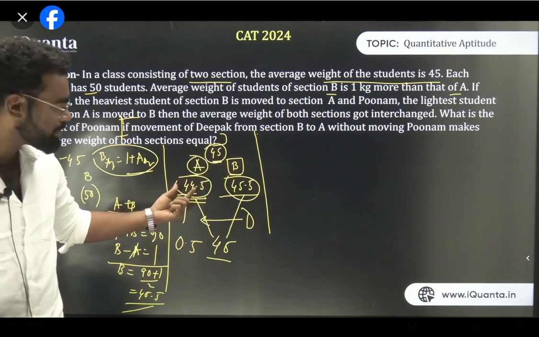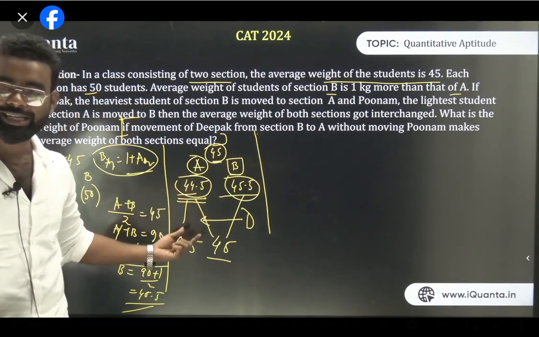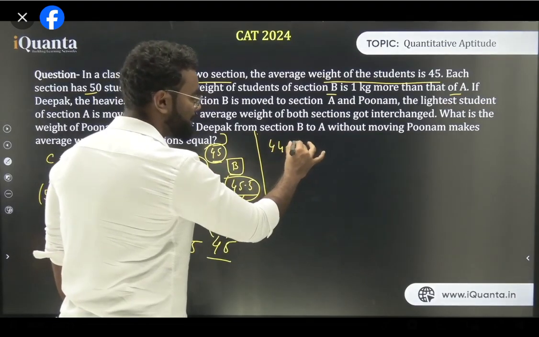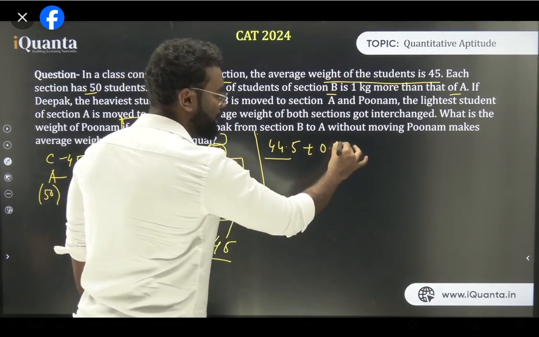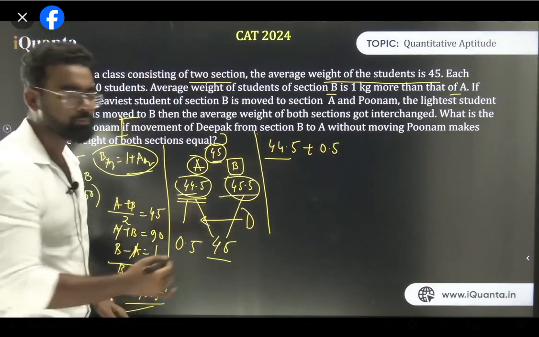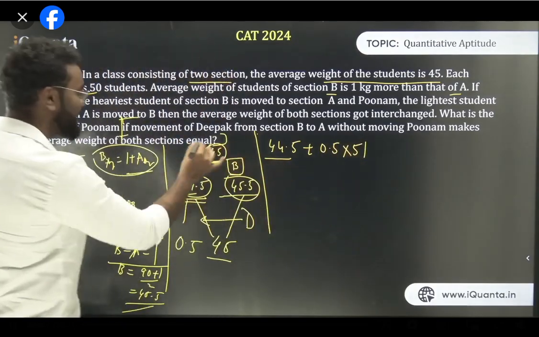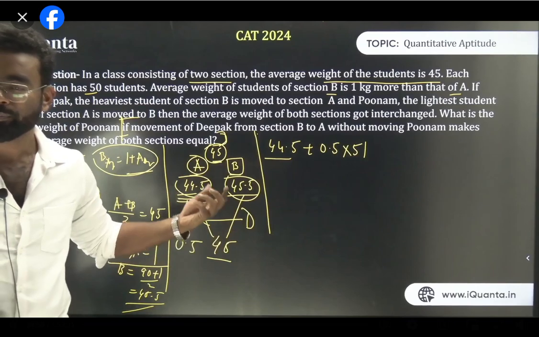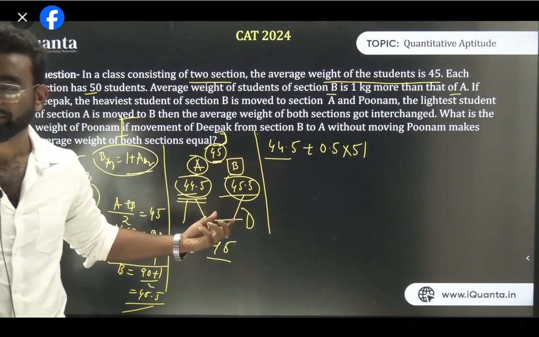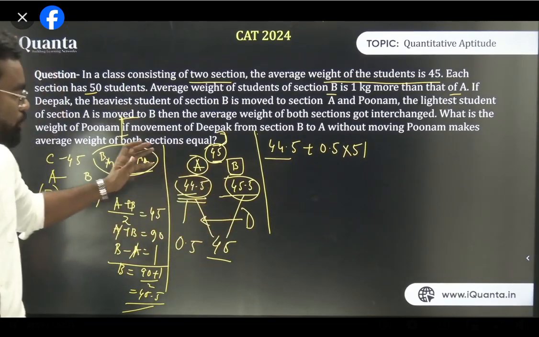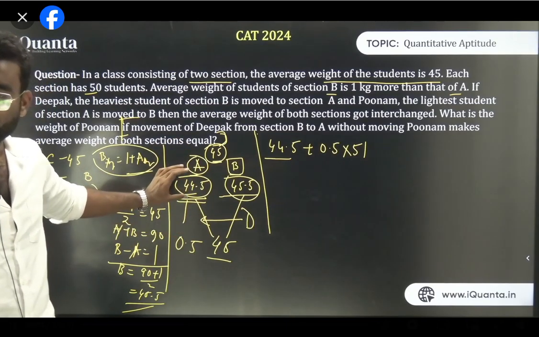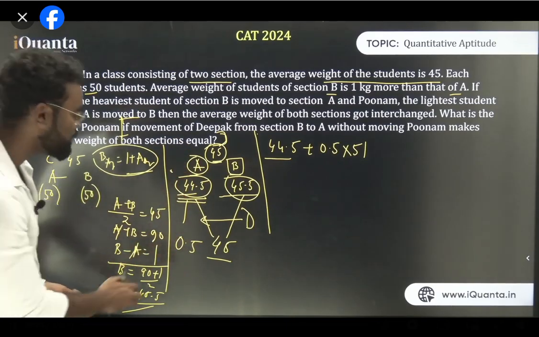So as Deepak is entering section A only, the average is increased by 0.5. So what is the weight of Deepak? That is 44.5, the initial average, plus 0.5. And what is the number of people in section A now? 51 into 51. In the second segment, only Deepak is moving. Guys, please understand the second segment. In the second segment, only Deepak is moving. Only Deepak is moving in the second statement. Am I clear? So if Deepak is moving from section B to section A, the average weight of section A becomes 45. So initially it was 44.5, now it is 45. What is the increment? Increment is 0.5.